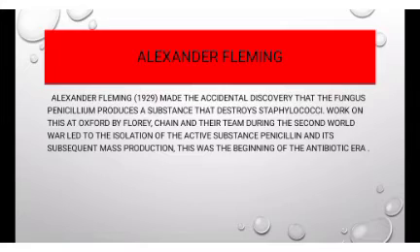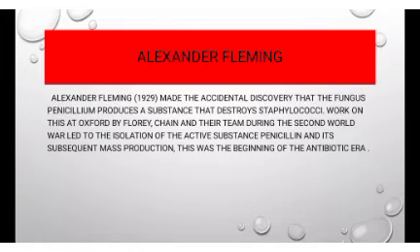What does this mean? It means that during the Second World War, Alexander Fleming, a scientist, was working on a kind of fungus called penicillium, and he found that this fungus actually destroys staphylococci. So this led to the discovery of the antibiotic, and it helped during the Second World War.